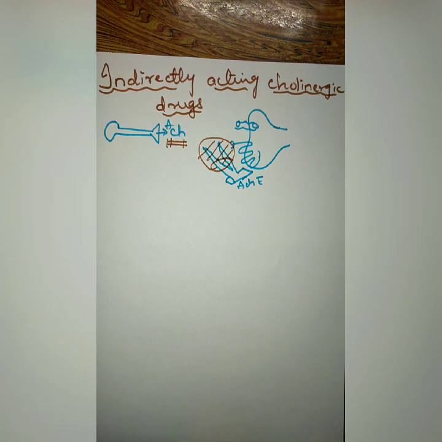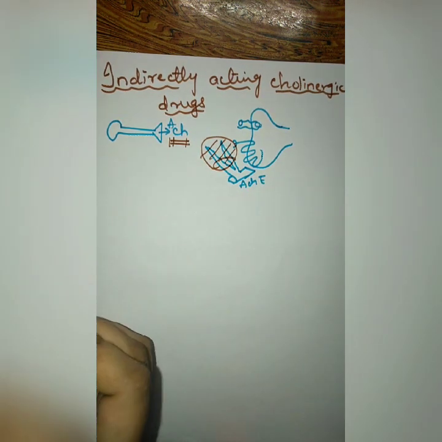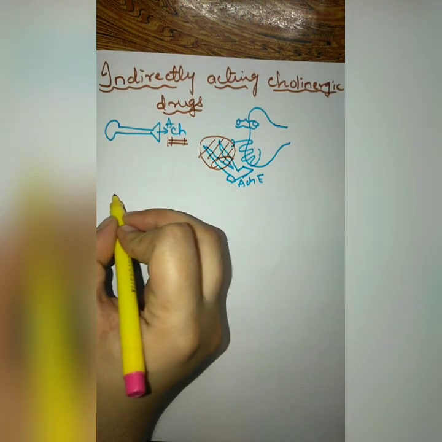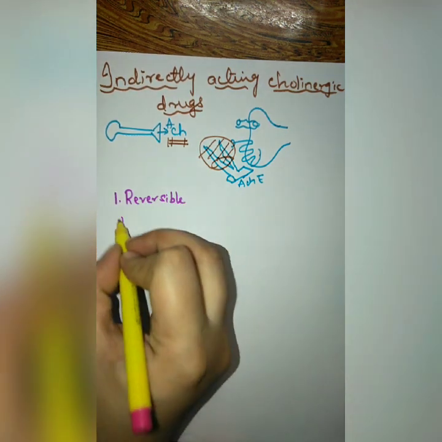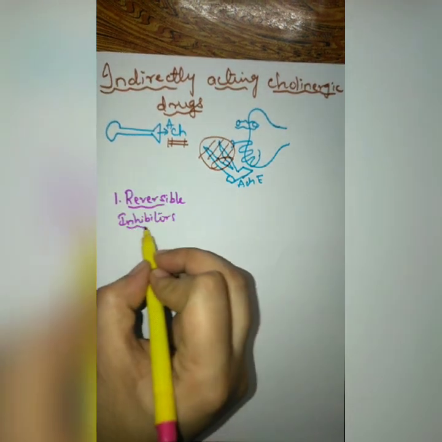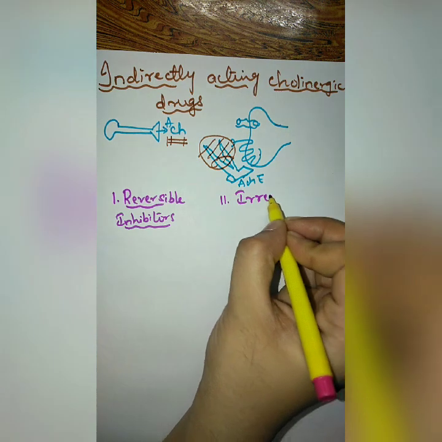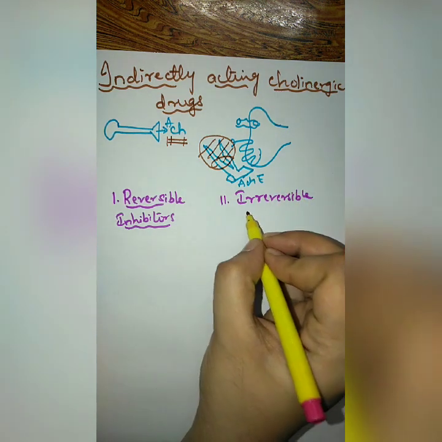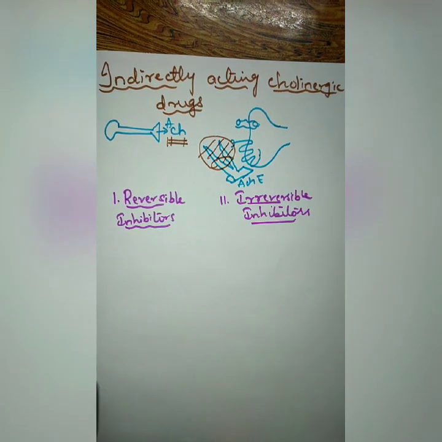Next, we'll see the classification. We have two classes of indirectly acting drugs. The first class is for those drugs that will reversibly inhibit this enzyme, so we call them reversible inhibitors, obviously acetylcholinesterase inhibitors. The first class is reversible inhibitors and the second class is irreversible inhibitors. So the name only says everything.